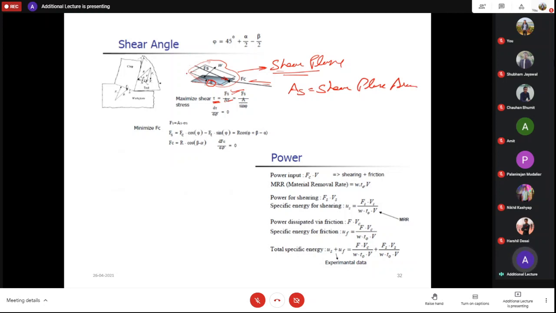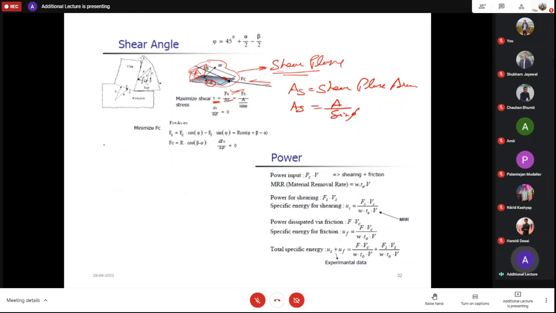So if you want to calculate shear plane area, here we are replacing As with A upon sine phi, right? How are we replacing? So we have this plane over here, right? Okay. So suppose this plane is having area A.